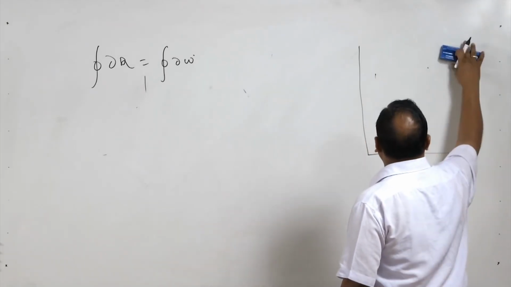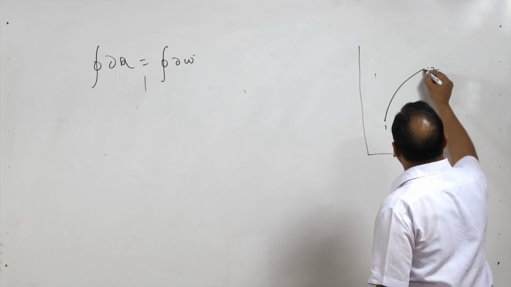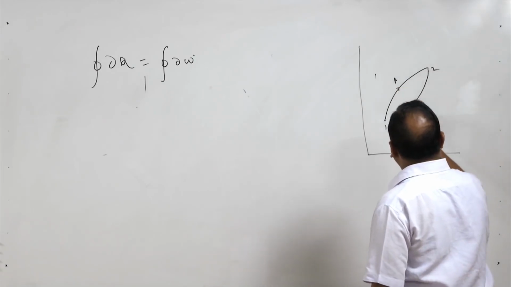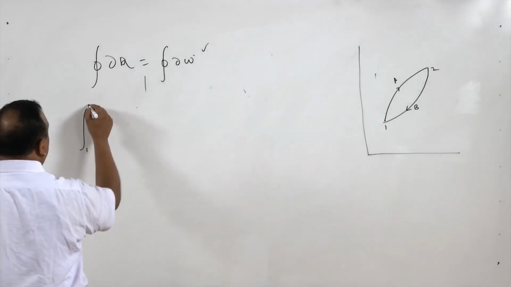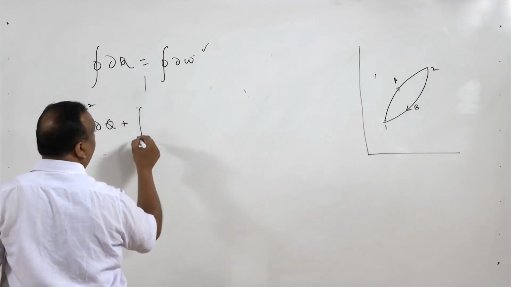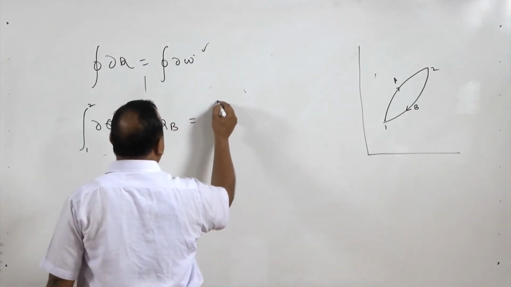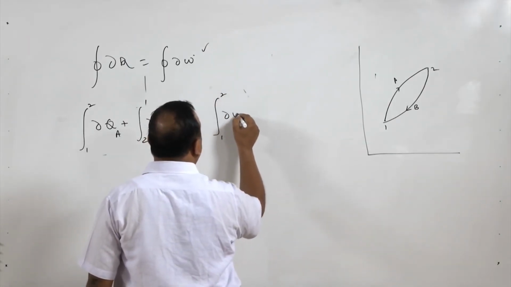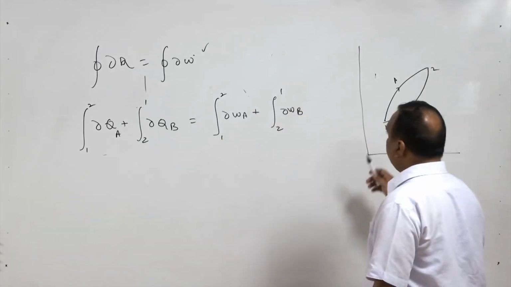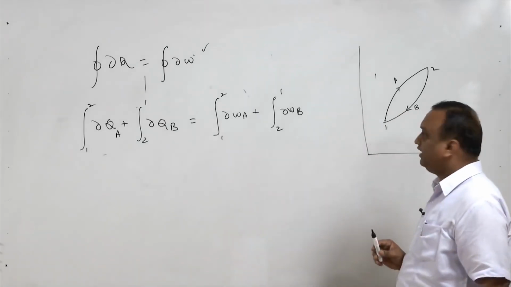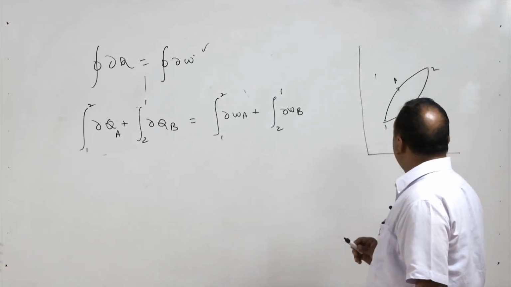Now, let us take a cyclic process A to B. From 1 to 2 I am going through path A and coming back by path B. So, according to this, integral from 1 to 2 delta Q A plus integral from 2 to 1 delta Q B is equal to integral from 1 to 2 delta W A plus integral from 2 to 1 delta W B. So, here we have taken the cyclic integral of heat interaction and the cyclic integral of work interaction: heat transfer in process 1 to 2 and in process 2 to 1, work done in process 1 to 2 and in process 2 to 1.